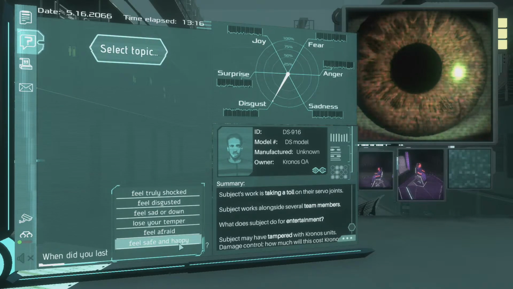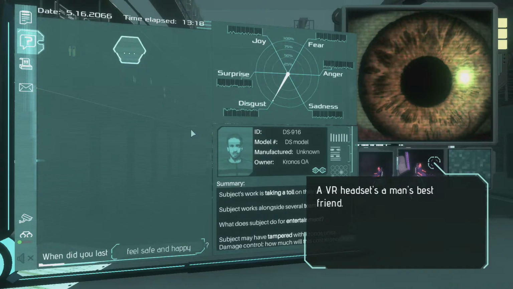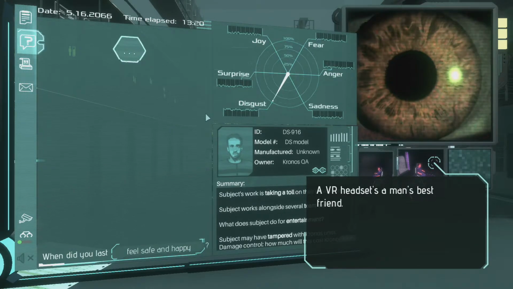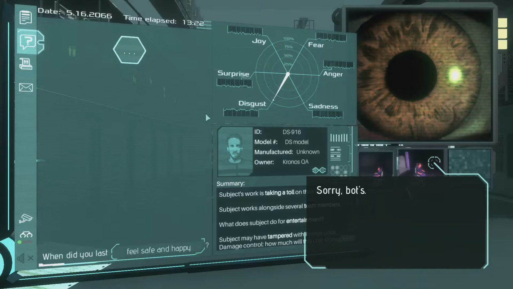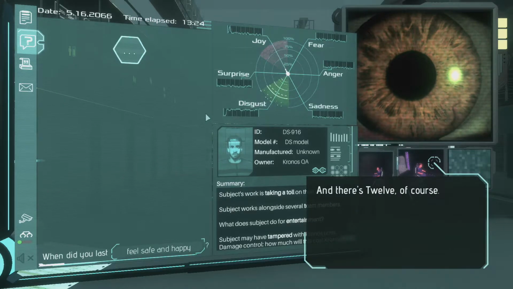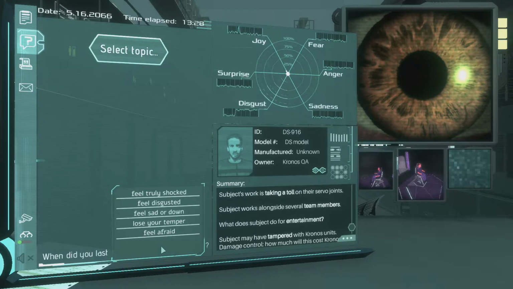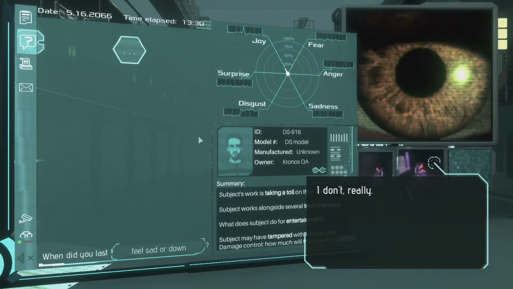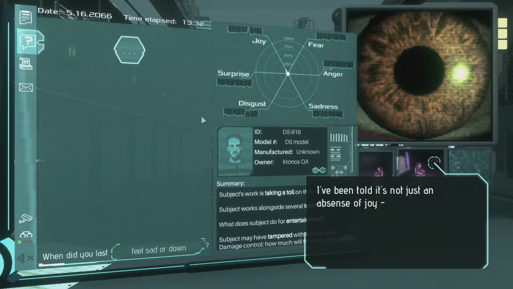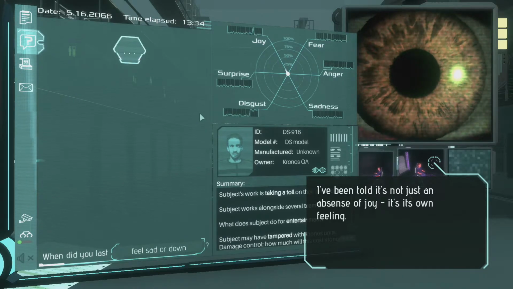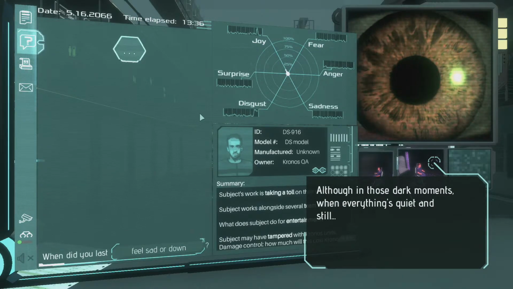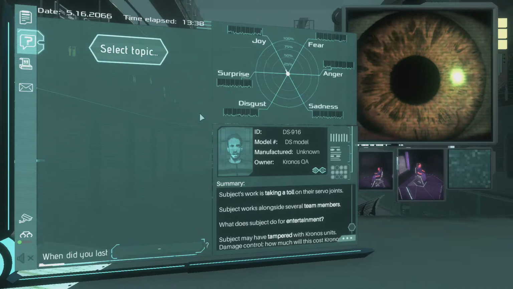When do you last feel safe and happy? A VR headset's man's best friend. Sorry, bots. And there's 12, of course. Best teammate you could ask for. You're sad? I don't really. Never really understood it. I've been told it's not just an absence of joy. It's its own feeling. Although in those dark moments when everything's quiet and still...